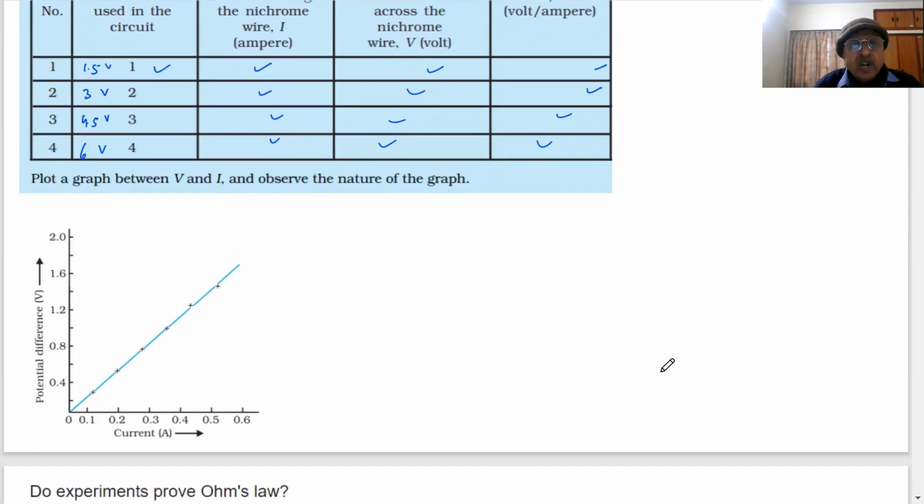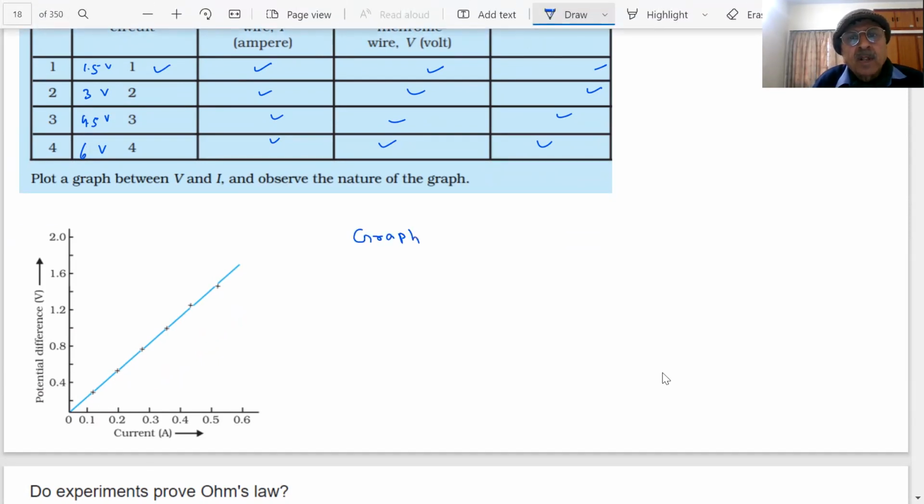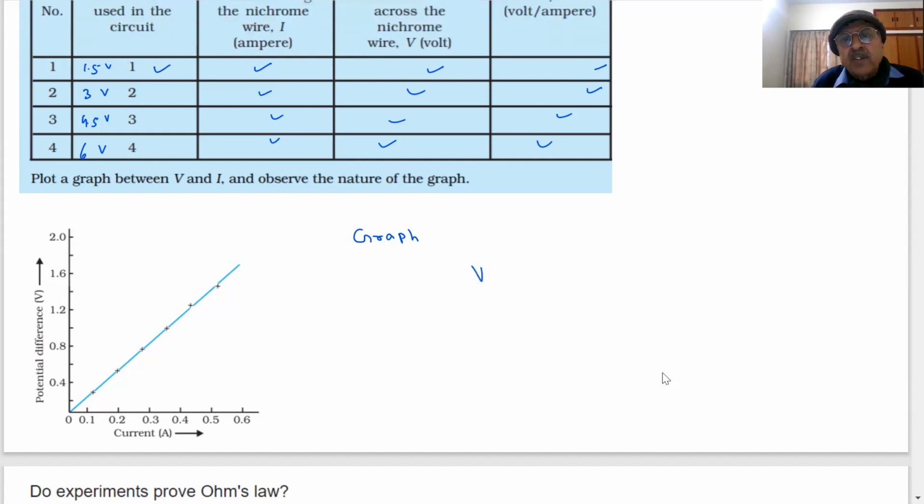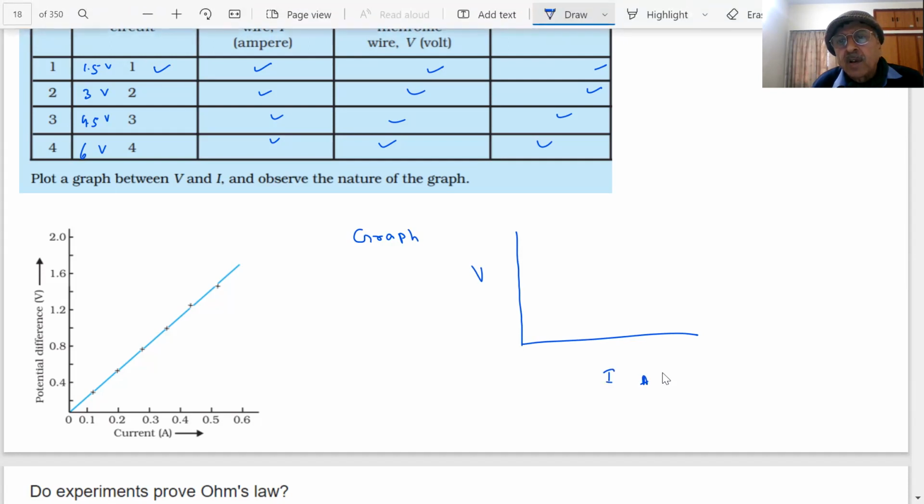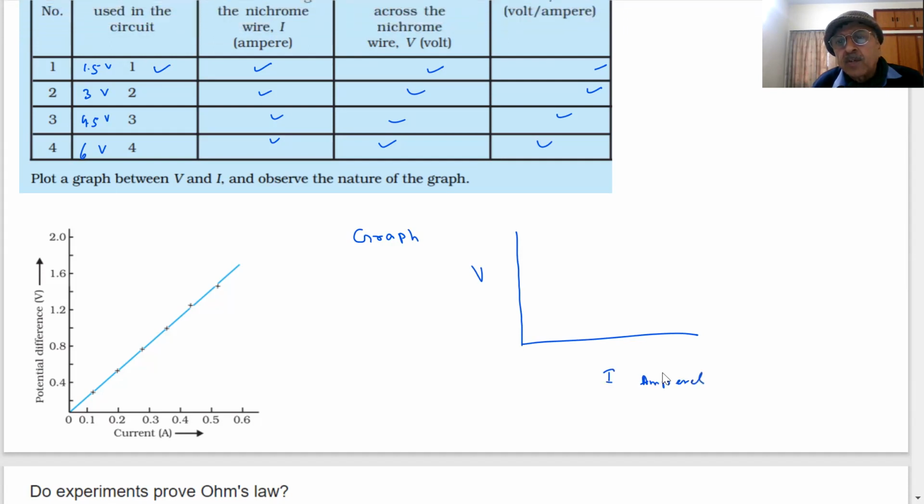Then what I will do, students, I will find the value of V by I in all the 4 cases. And I am making a graph. What graph am I making, students? V, the potential difference, versus current. Current is in amperes, students. This is my x-axis.